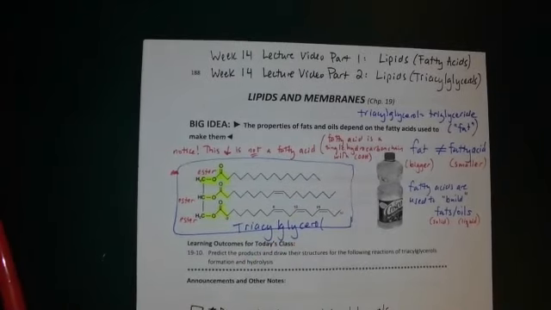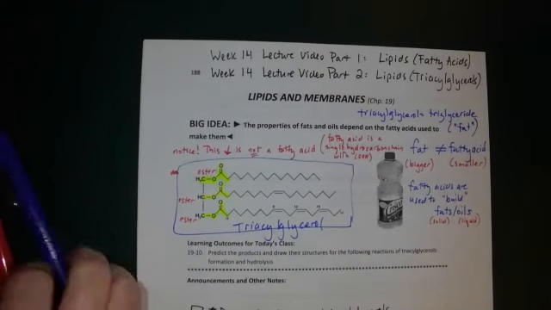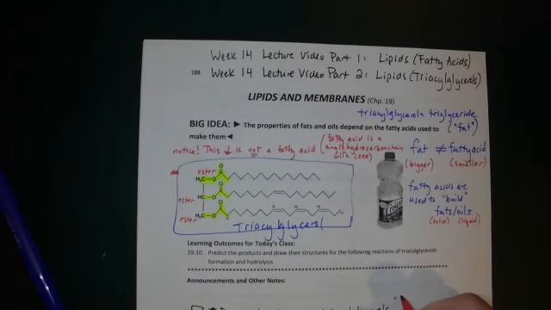So looking at structures of triacylglycerols, I can summarize what we just said. They are larger than fatty acids. They have a 3-carbon backbone with 3 ester bonds and 3 hydrocarbon chains.